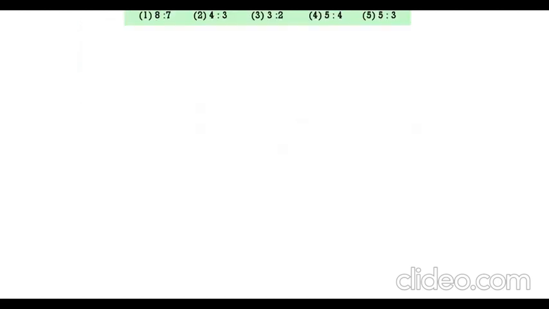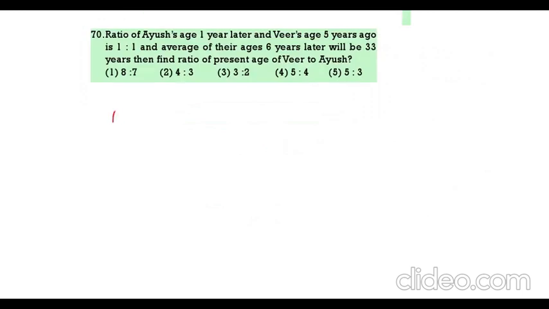Next. The ratio of Ayush's age 1 year later and Veer's age 5 years ago is 1:1. That means Ayush's age 1 year later is equal to Veer's age 5 years ago. That means V minus A is equal to 6. This is the first equation. And 6 years later the average will be 33. That means total 66. This is 6 years later. Now for present, for Veer 6 years, for Ayush 6 years, 12 years we should subtract.